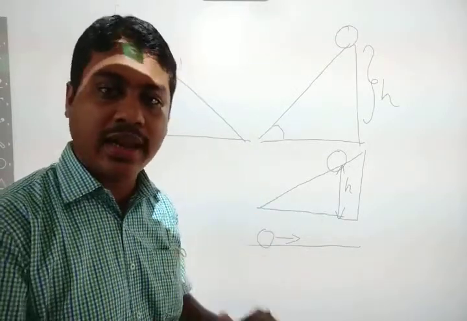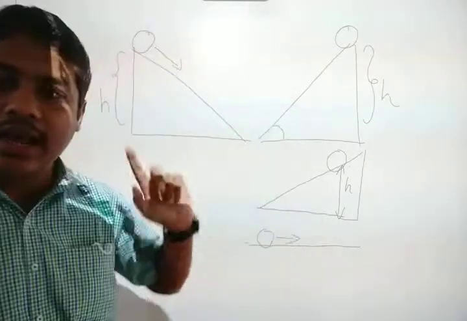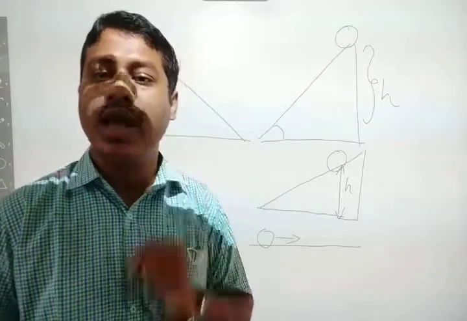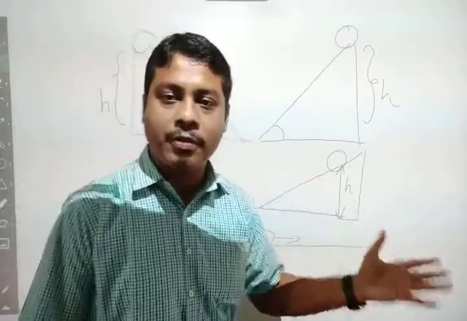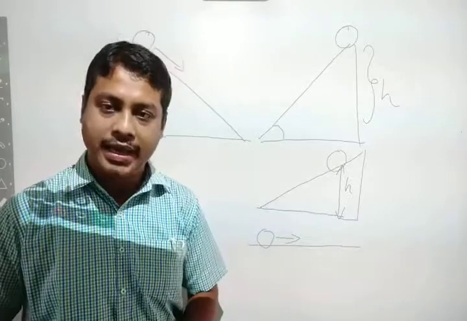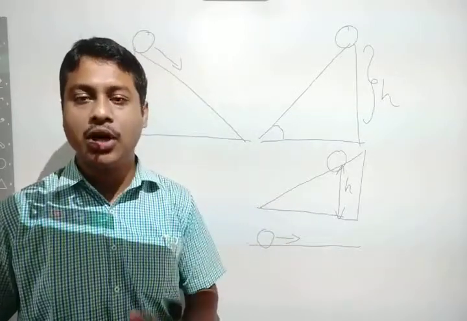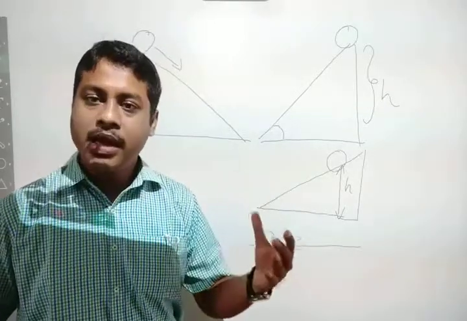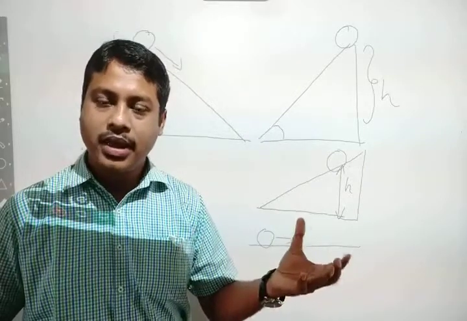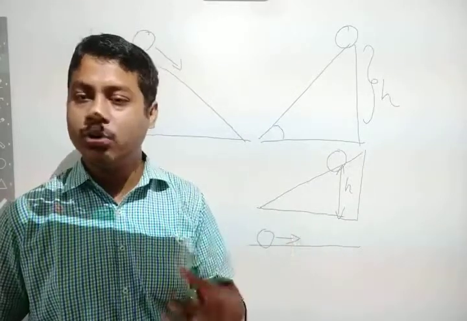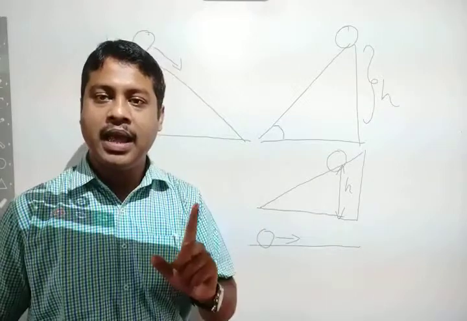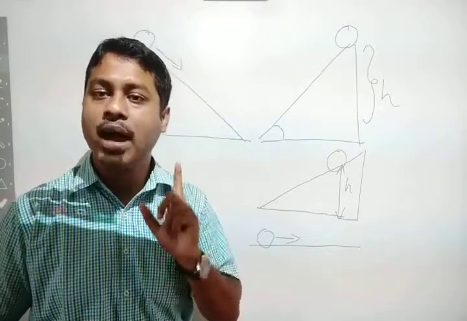From that, the concept of inertia came into existence, inertia of rest and inertia of motion, as you have already studied in class 9. An object at rest will remain at rest, and an object in motion will remain in motion until and unless you apply a force from outside.